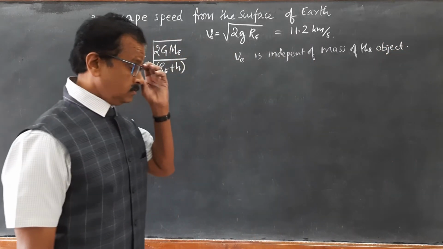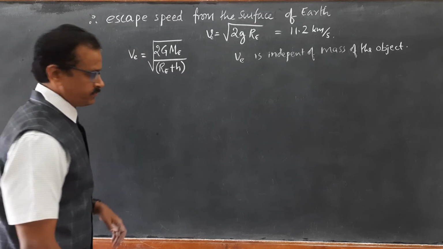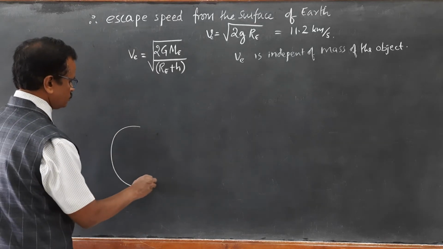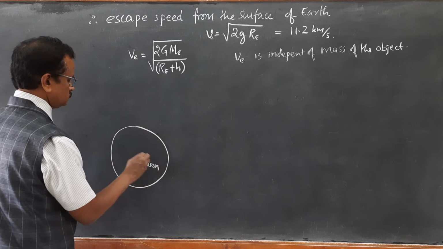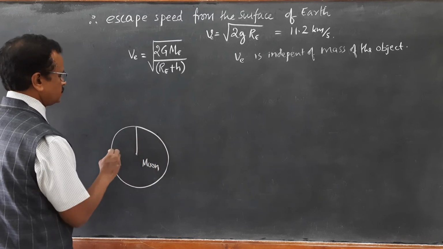Now let us consider the moon surface. Suppose this is the moon.